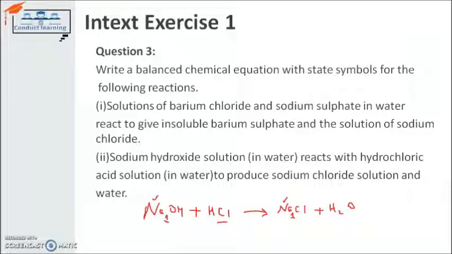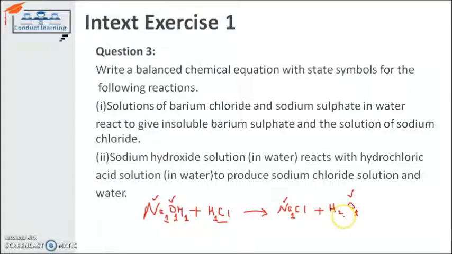After that, I check oxygen. Here oxygen is having 1 atom, and on the product side oxygen is also having 1 atom. So it is also balanced. Now I switch toward hydrogen. Here hydrogen has 1 atom in NaOH and 1 atom in HCl, so it's having a total of 2 atoms on the reactant side.